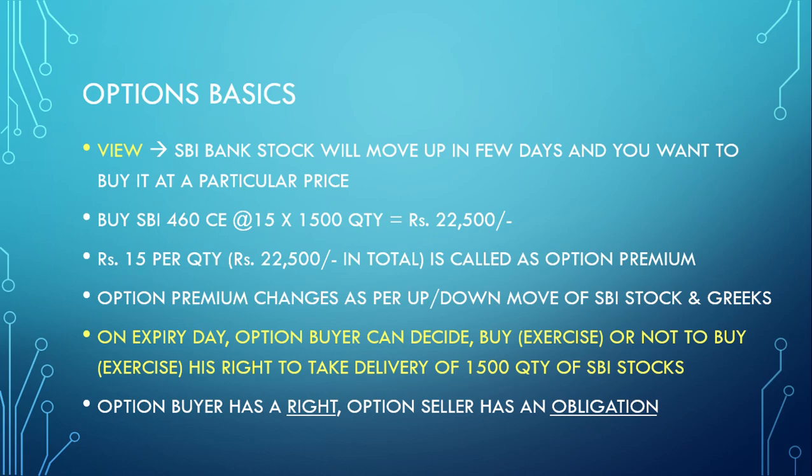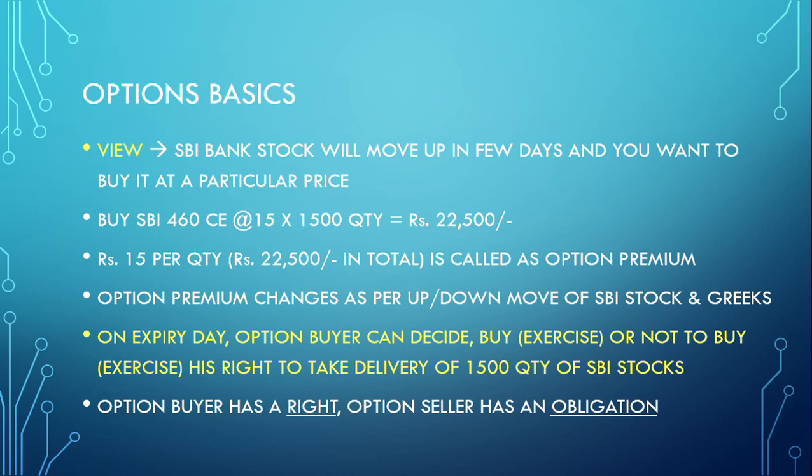So how do we decide what options we need to buy? It depends on your view. If you have a view that SBI will move up in a few days, and you want to buy it at a particular price, for example, 460 rupees, while the current market price is 450.